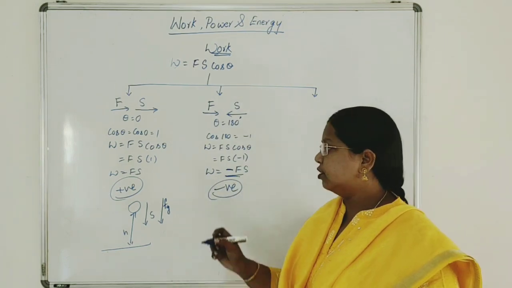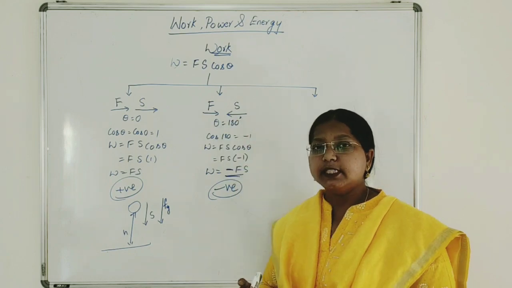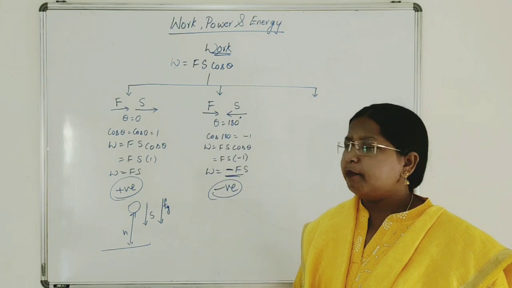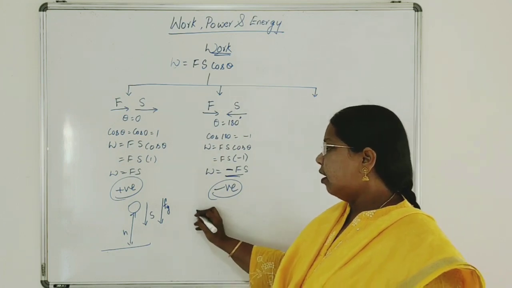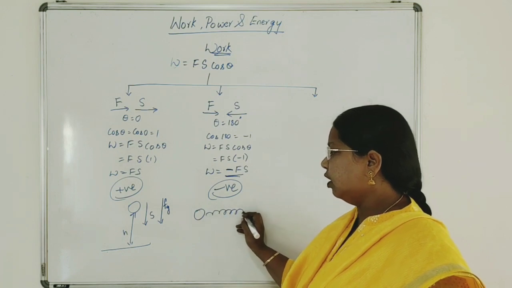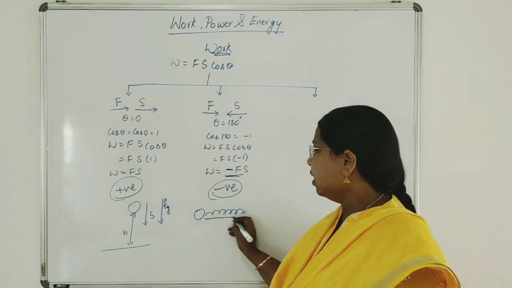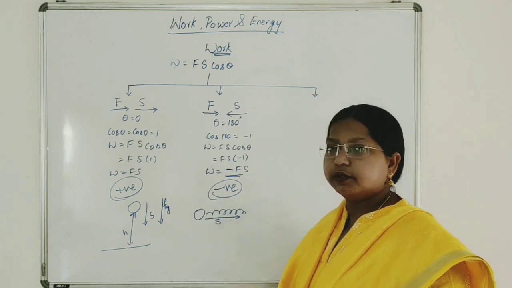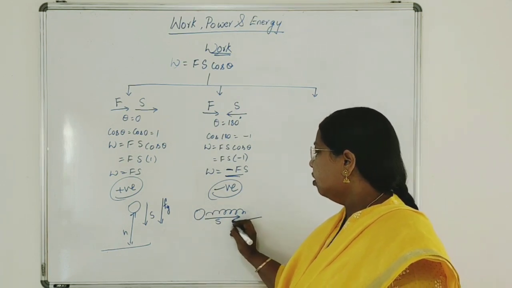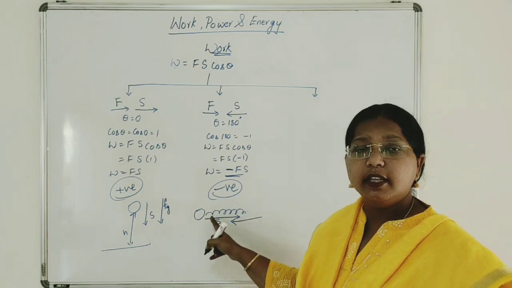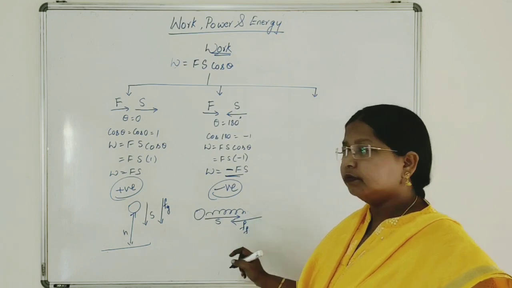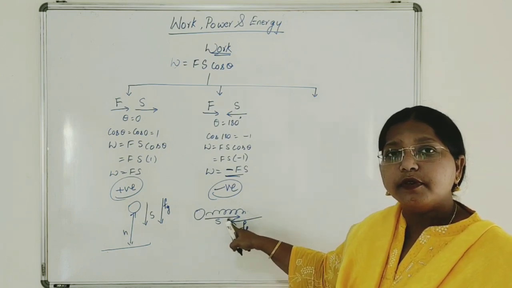Now listen carefully, students, when force and displacement are in opposite directions. Let us consider one more example for negative work. A cricket ball or any ball rolling on the ground, making a displacement in this direction. When it is rolling on the ground, there will be friction between the ground and the ball in the opposite direction. The frictional force is in the opposite direction.